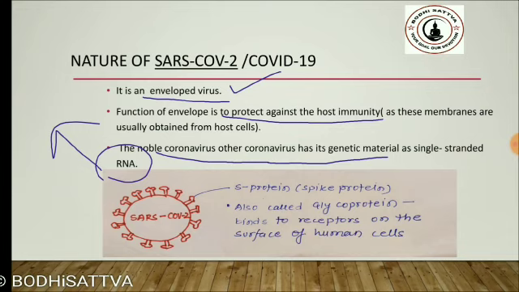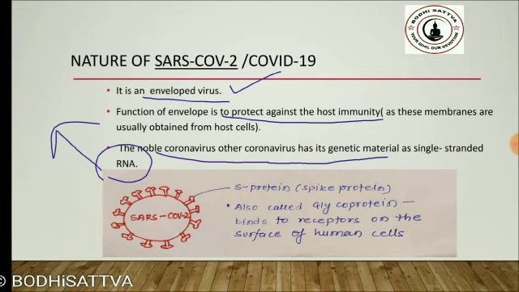So what does the novel coronavirus do? It enters into the host cell. There, by the process of transcription, it converts the host or human cell machinery into making its own RNA, and this is how it multiplies in a host cell.